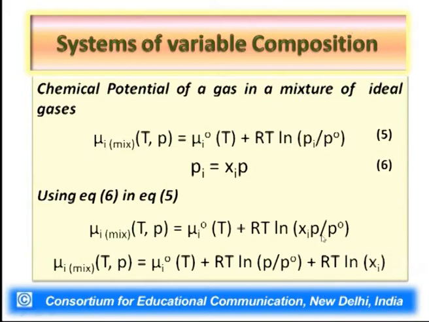It is important to note that we have divided the total pressure P by P naught, the standard pressure of 1 bar, just to make this ratio a dimensionless quantity, because as I have already conveyed in one of my previous lectures, in all expressions, if we want to take the logarithm of any quantity, we need to make that quantity dimensionless.